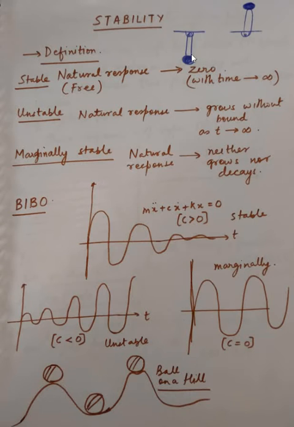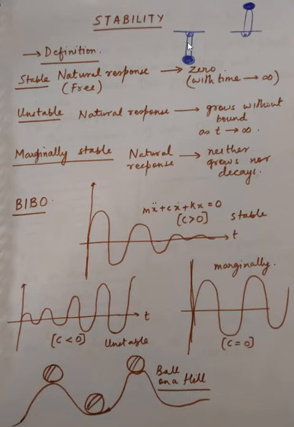Now, if I disturb my system from this equilibrium point, a small disturbance, mind you, the disturbance has to be small, I'm not talking about large disturbances, then this pendulum will, in due course of time, return to this equilibrium point. And if that surely happens with the system, then that equilibrium point of the system is a stable equilibrium point.